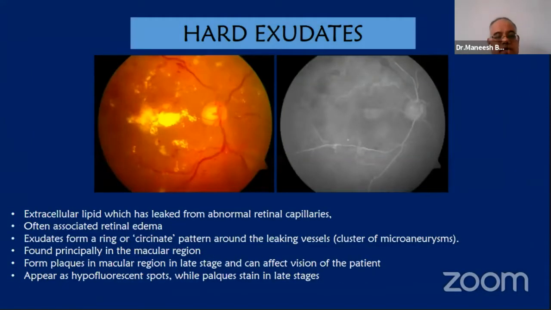The hard exudates are extracellular lipid leaked. It is often associated with retinal edema and may be available in the form of clumps or circinates around the cluster of microaneurysms. Principally, they are seen in the macular region, and then they form plaque in macular lesion in late stages, which affects the vision of the patient. They appear as hypofluorescent spots, while the plaques tend to stain in late stages and appear as hyperfluorescent.